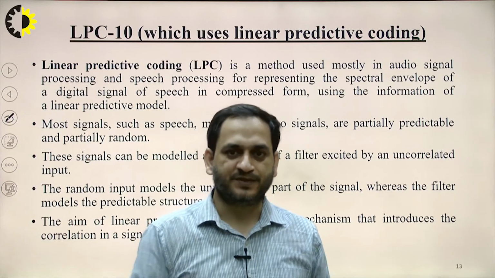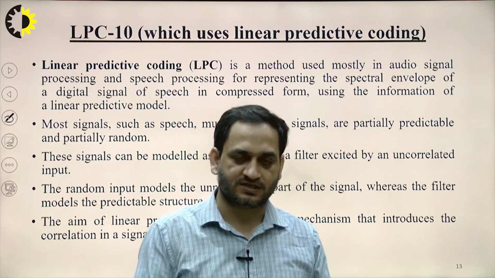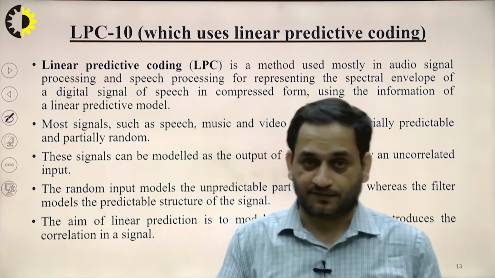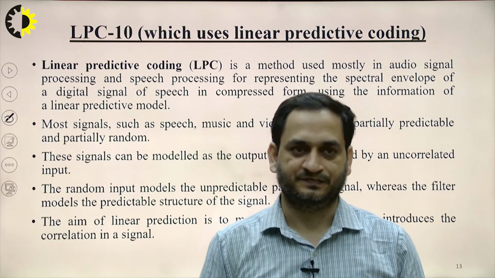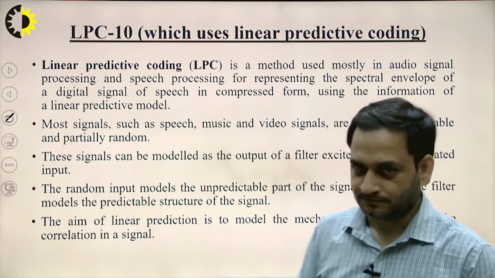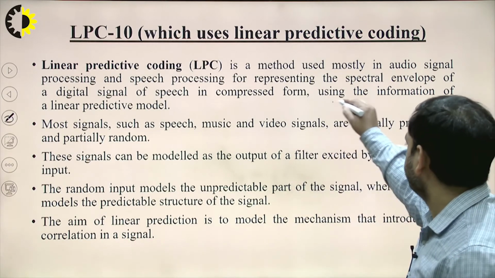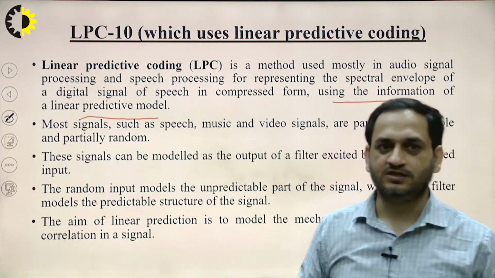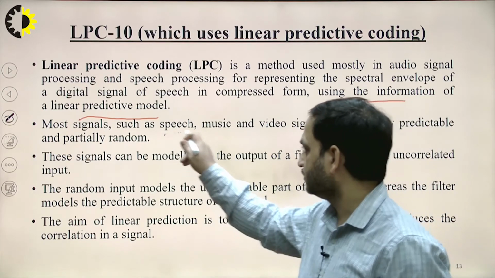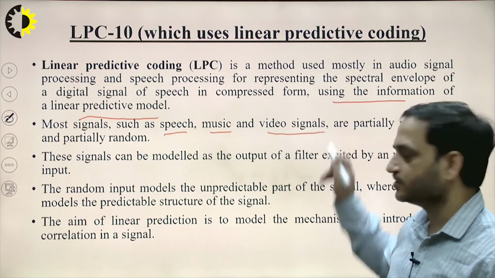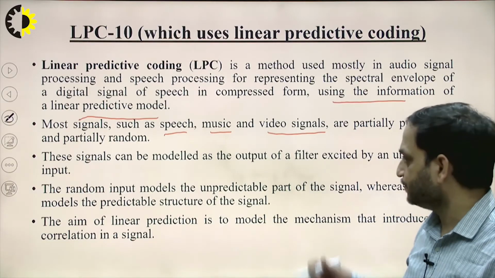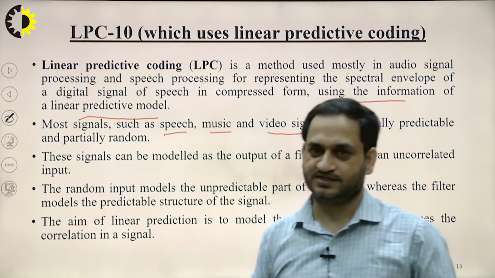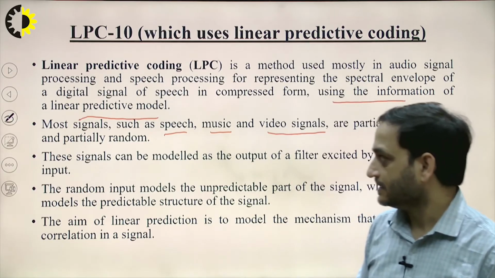So for the compression point of view, we use LPC, which uses the information of the linear predictive model. Most signals such as speech, music or video signals are partially predictable and partially random. This is the characteristic of the signal.